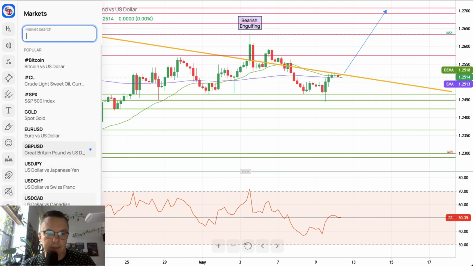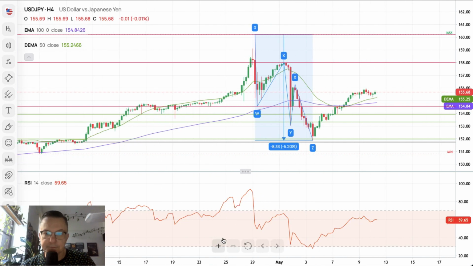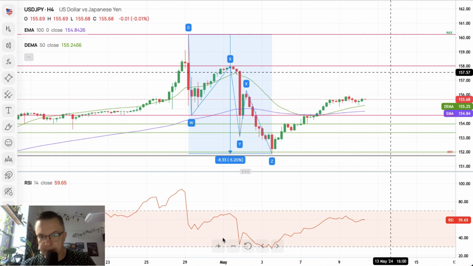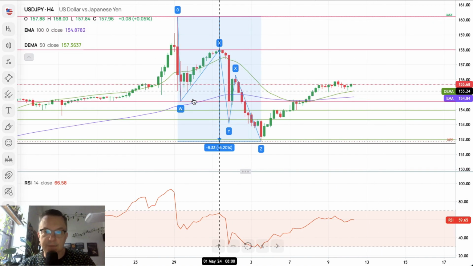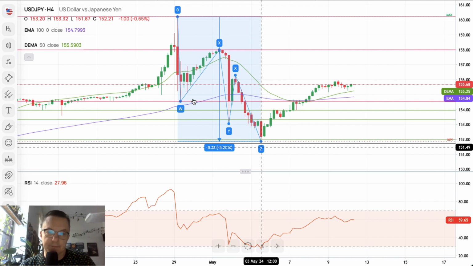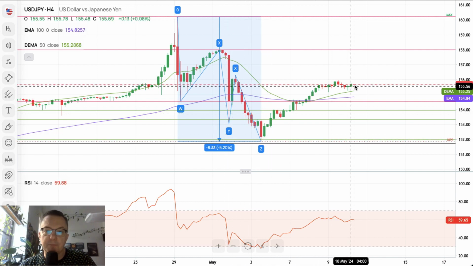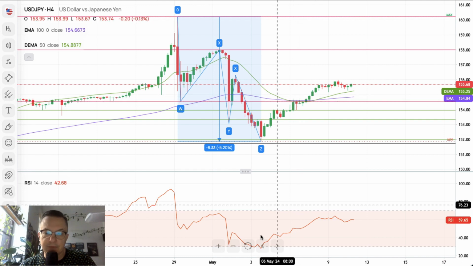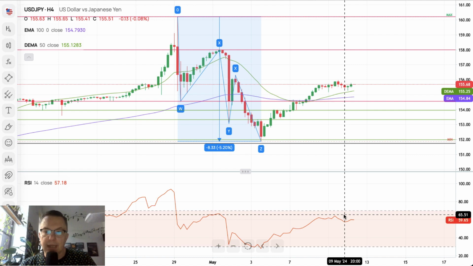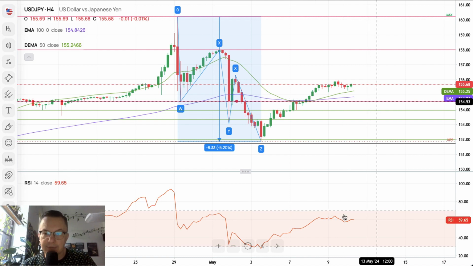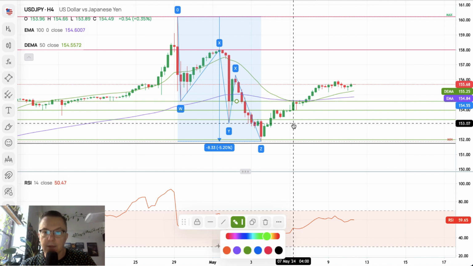Let's take a look at the US dollar market. What is going on here? Because of this Japanese economy data, what do we see here? A WXY correction, minus 5%, and now we got a very nice rebound back above the 50 and 100 periods moving average. Very nice rebound of the momentum as well. Right now this level here, 154.50, will act as the technical support as well.